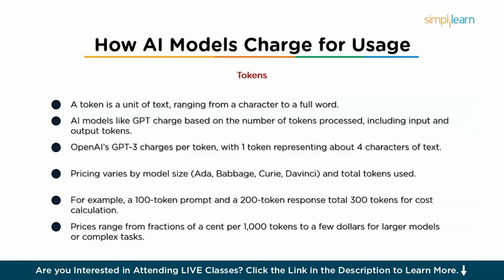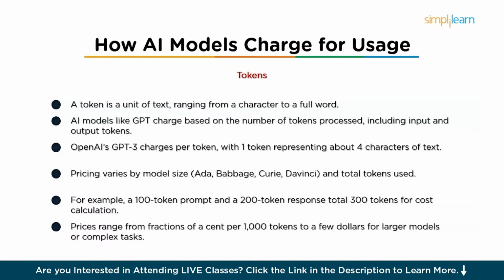Pricing for models like GPT is usually based on the number of tokens processed, including both the input tokens, which is the text that we provide as queries or prompts, and the output tokens, which is the text generated by the model. For example, OpenAI's GPT-3 charges based on the number of tokens. A single token typically represents about 4 characters of English text. So that's the count. Depending on the model and the amount of text processed, you may be charged for the input tokens, that is the prompt you give the model, and the output tokens, the generated response.